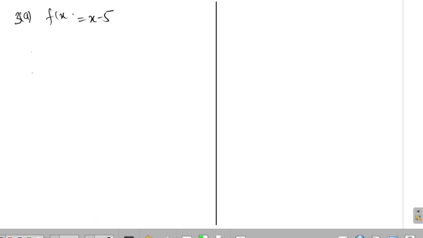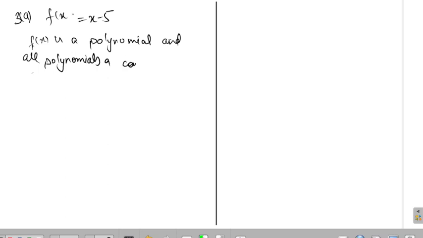The polynomial. Correct. Now f(x) is a polynomial. Everybody draw the graph of x minus 5 in GeoGebra. Let me write it. f(x) is a polynomial and all polynomials are continuous in their domain.